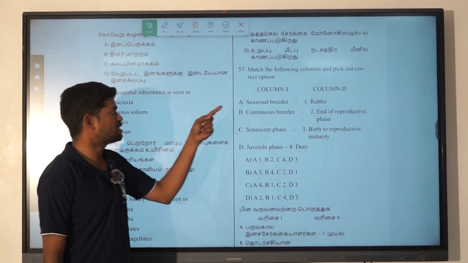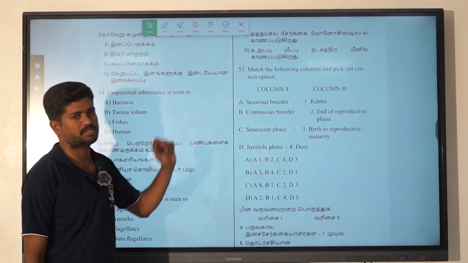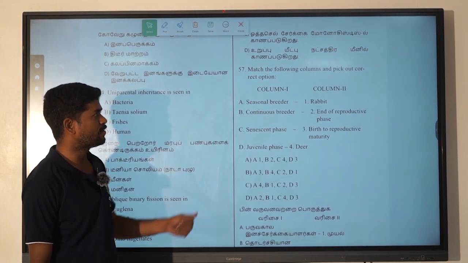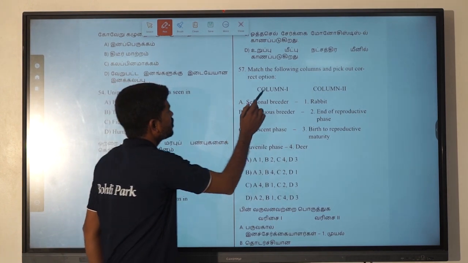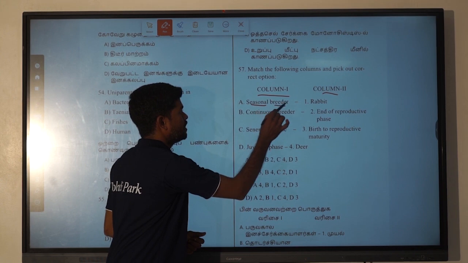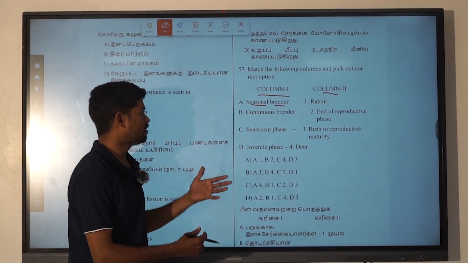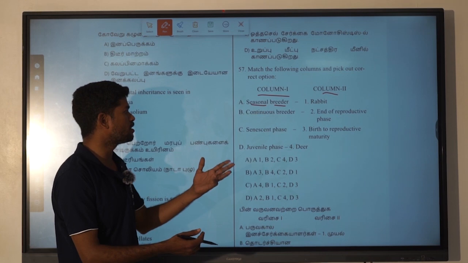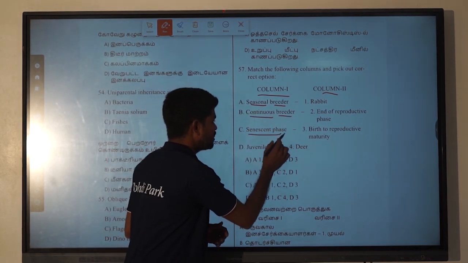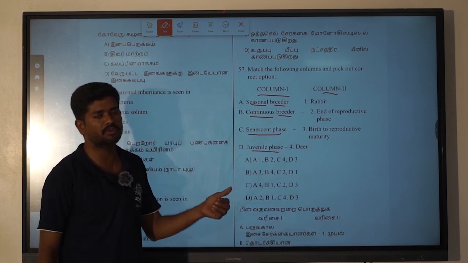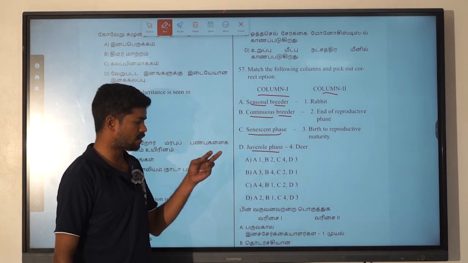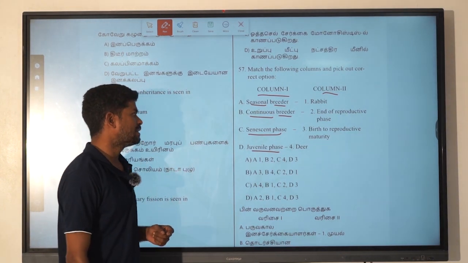57th question. Match the following columns and pick out the correct option, right? Next question is the 57th question. They have given two columns, column 1 and column 2. The first one is seasonal breeder. Breeders can be continuous breeder or seasonal breeder, two types. They gave some options, and the second one is continuous breeder, then senescent phase and juvenile phase. When we think about an organism, there are three different phases: juvenile phase, reproductive phase, and senescent phase, right?